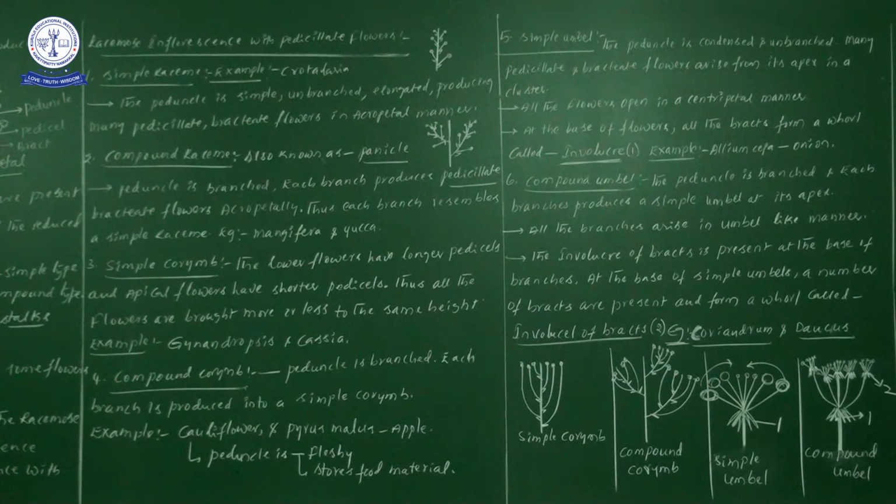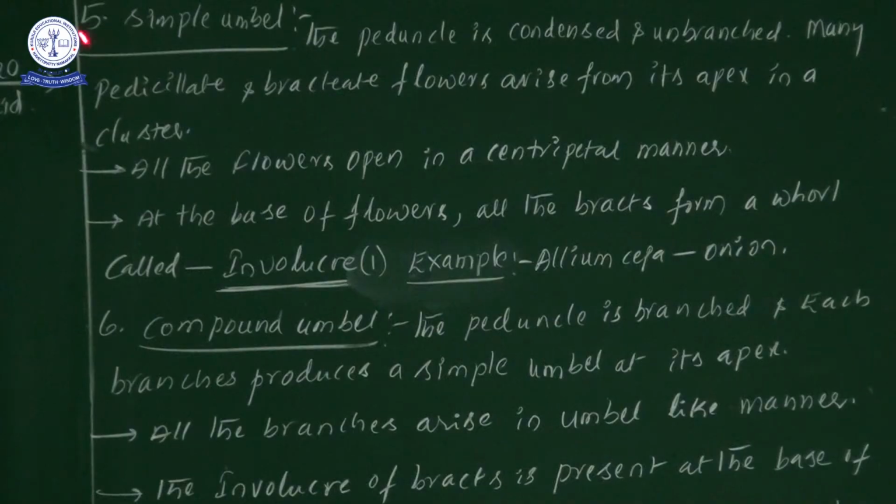Point you understood? Next one, all the flowers open in a centripetal manner. In a simple umbel and a compound umbel, we observe the arrangement of flowers in a centripetal manner. Till now how many side headings have we completed? Four we completed. We have started to learn the fifth one now. Up to the completion of compound corymb, up to the completion of four side headings, the flower arrangement is acropetal. Now fifth side heading, simple umbel. In simple umbel, what are the points to be discussed?